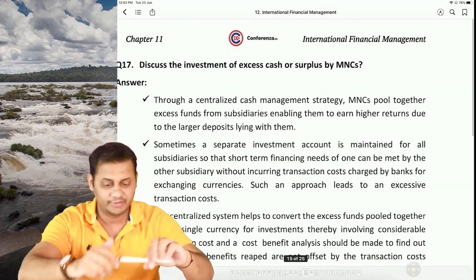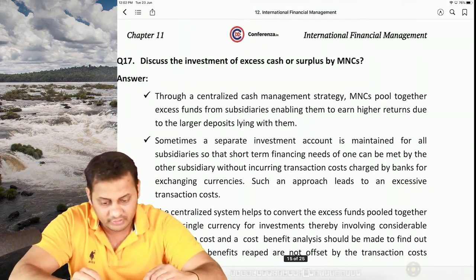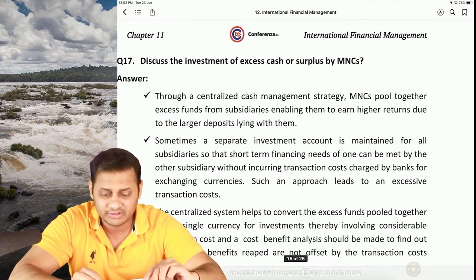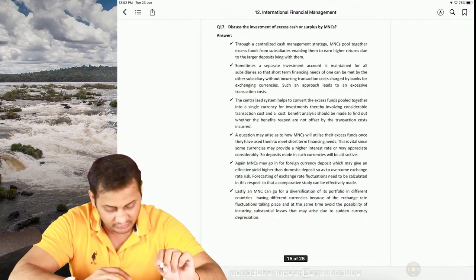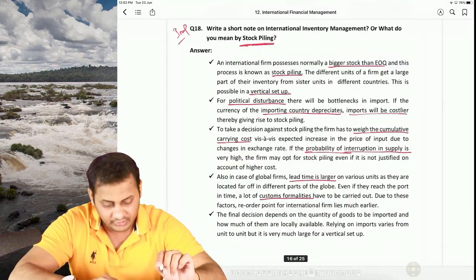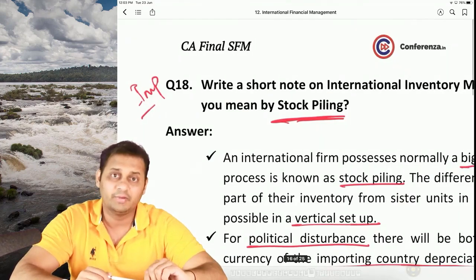Then comes investment of excess cash or surplus by MNCs. I left it to you. This is just a part of the practical, so you can skip it if you want. This is not important from the exam point of view. The most important topic was stockpiling.